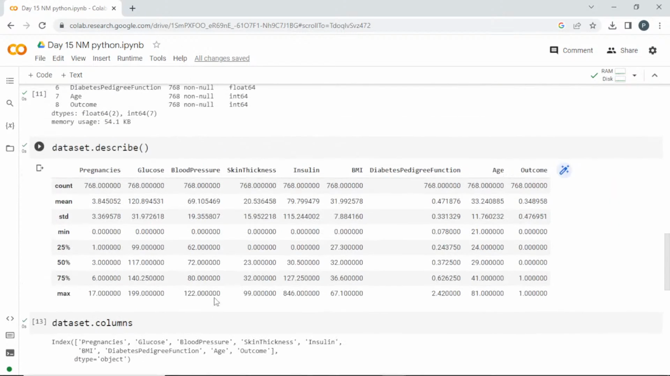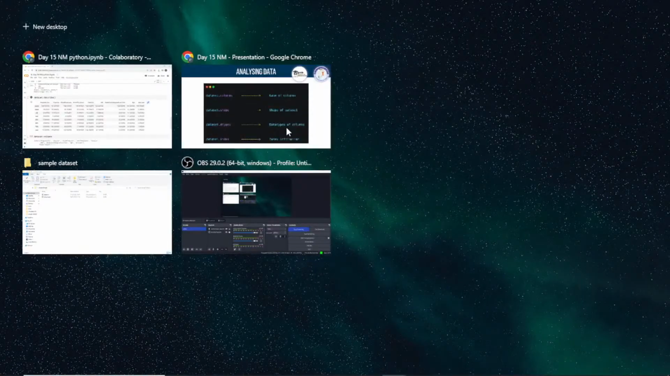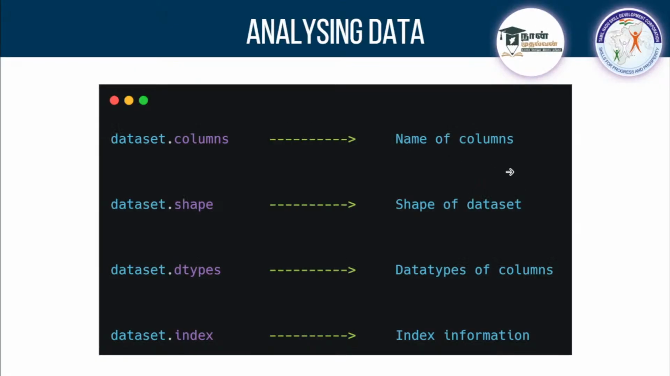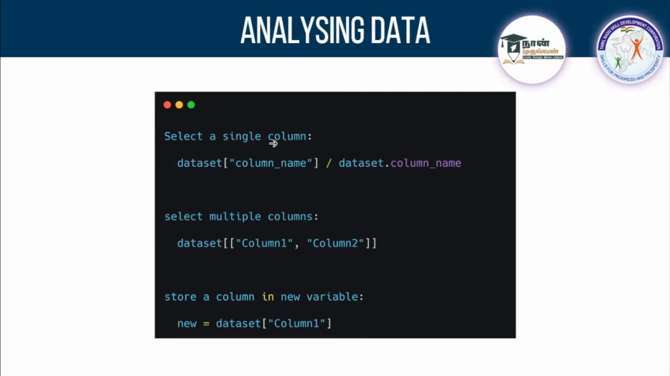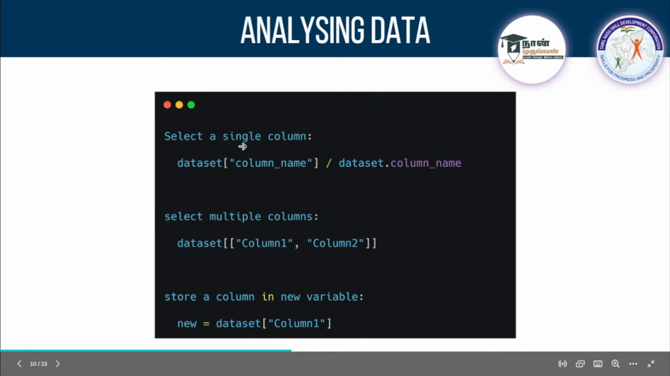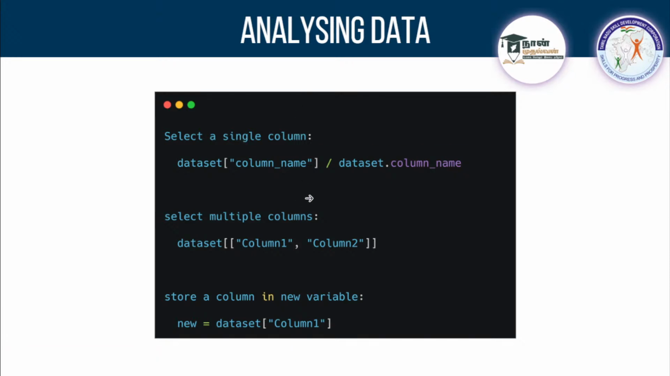Clear with these four options? Can we move and see the next one? So next we'll see, we are having many columns, right? So what if I need to select a single column and perform some operations there? I'll tell you how to select a single column alone. For example, if you want to select a single column, there are two options. First one, you can call the name of the data set, use the dot option and call the name of the column.